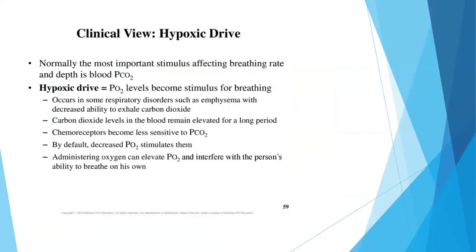So what do we mean by hypoxic drive? Normally the most important stimulus affecting the breathing rate and depth is blood PCO2. Hypoxic drive is when the PO2 level becomes the stimulus for breathing. It occurs in some respiratory disorders such as emphysema, with decreased ability to exhale carbon dioxide. Carbon dioxide levels in the blood remain elevated for a long period, so the chemoreceptors become less sensitive to PCO2. By default, the decrease in PO2 stimulates them. Administering oxygen can elevate the PO2 and interfere with the person's ability to breathe on his own.